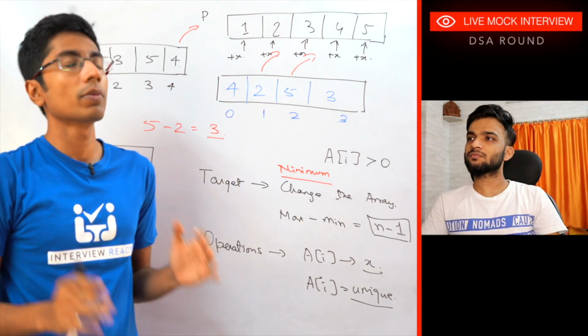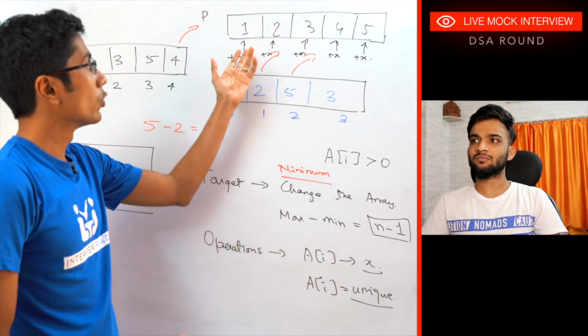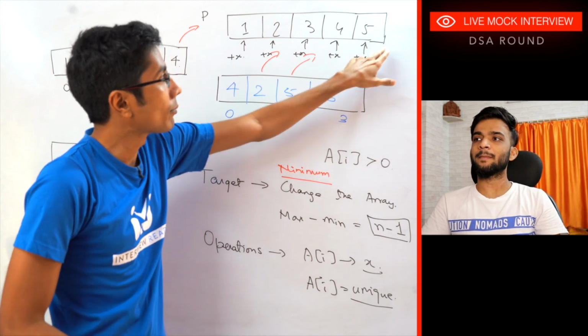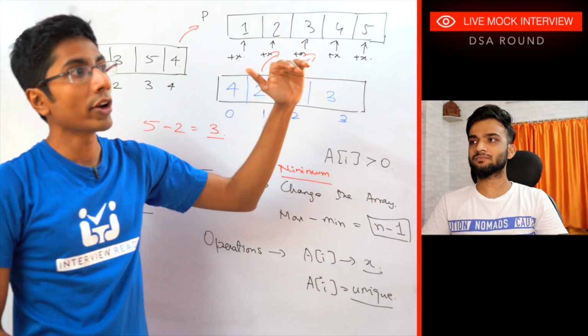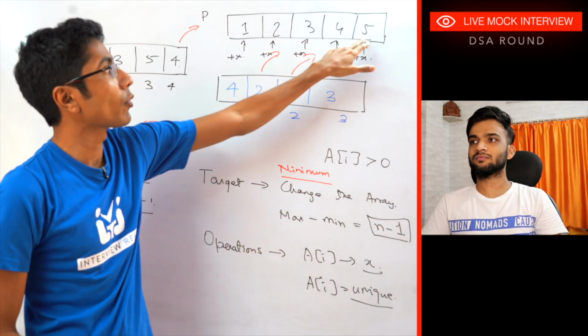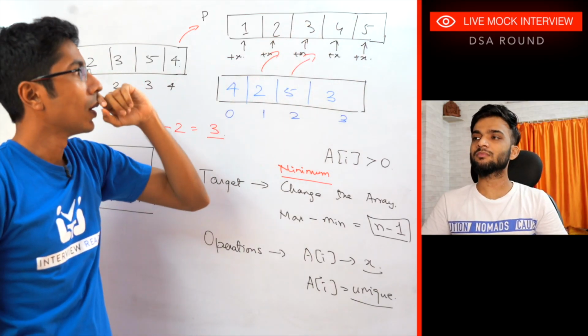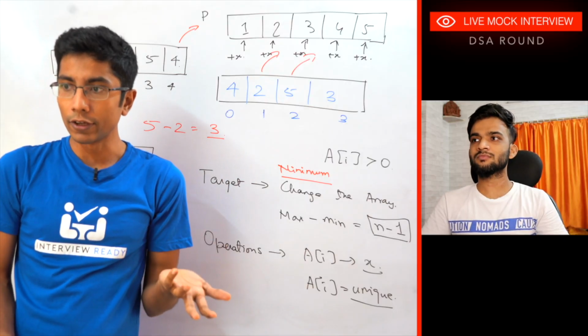In fact, this is the only possible configuration, is my claim, because if I exceed this, if I go more than 5, then I'm not going to be satisfying the condition of max minus min. And if I'm going to be less than this, then I'm going to hit some duplicate here. I'm just looking at the maximum element. Yeah, that is the only possible configuration that I'm getting here.